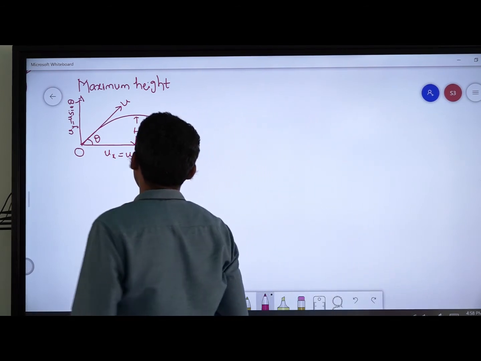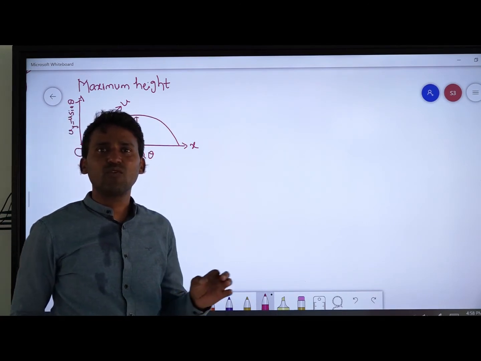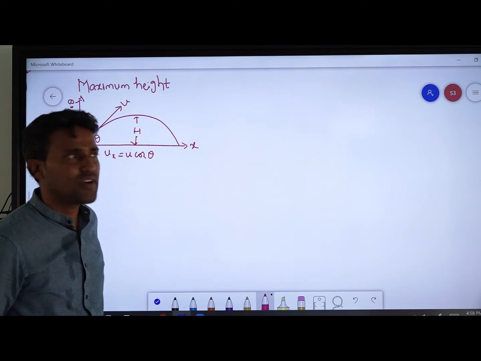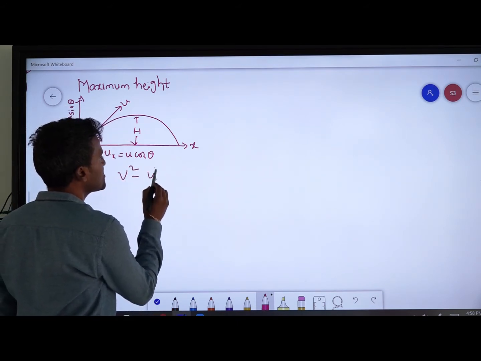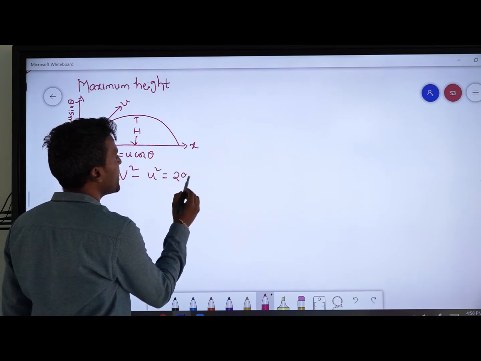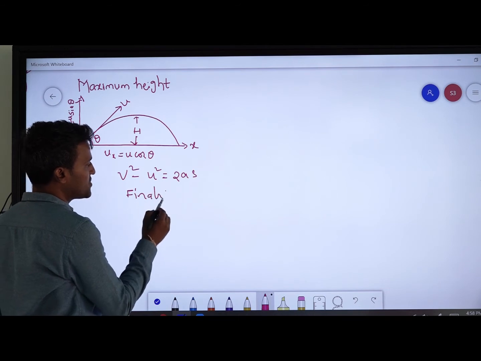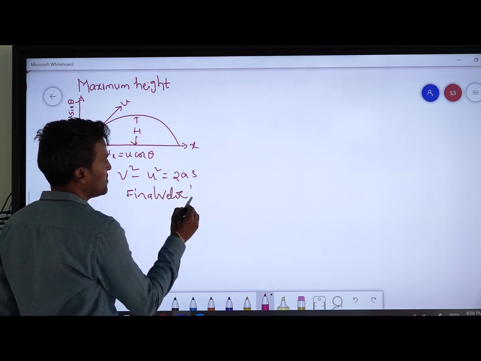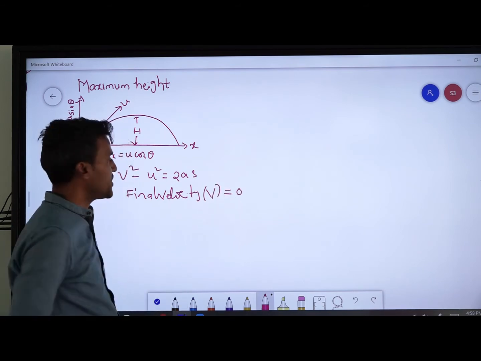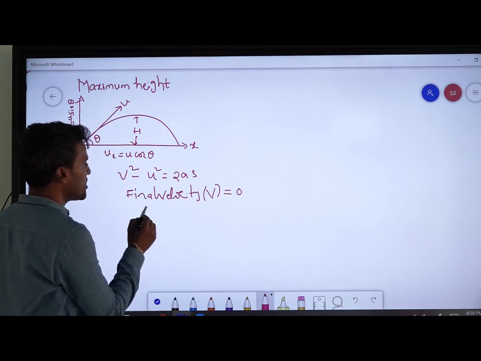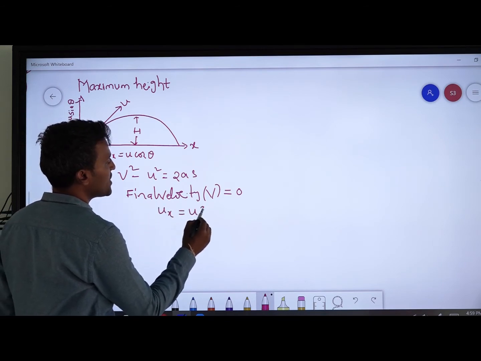Now I am writing, when the object has reached maximum height, the final velocity is 0. From the equation v squared minus u squared = 2as, I am writing the final velocity v = 0, and the initial velocity is u sin theta.